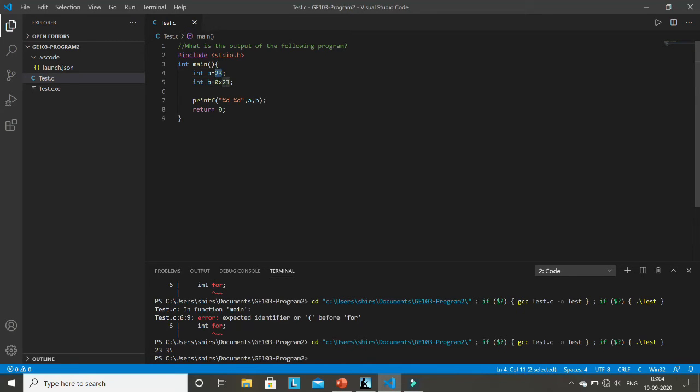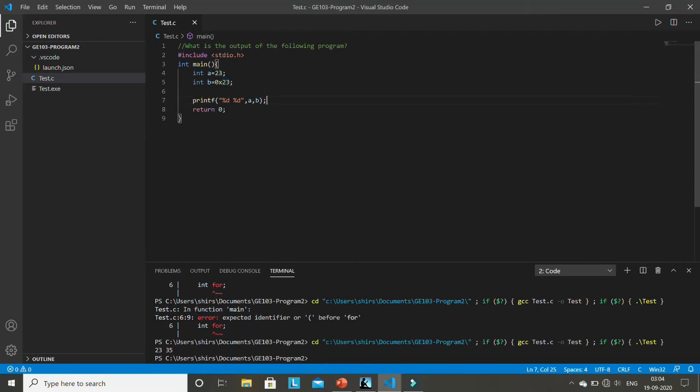Because in variable a, what we are storing is the constant 23. It is an integer constant. So integer constant 23 is stored in variable a. But in variable b, what we are storing is this constant. This is also an integer constant, but this is not in decimal format. It is in hexadecimal format. So hexadecimal 23 is actually 35 in decimal.